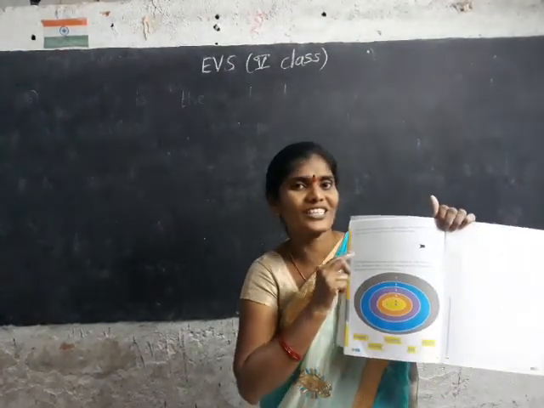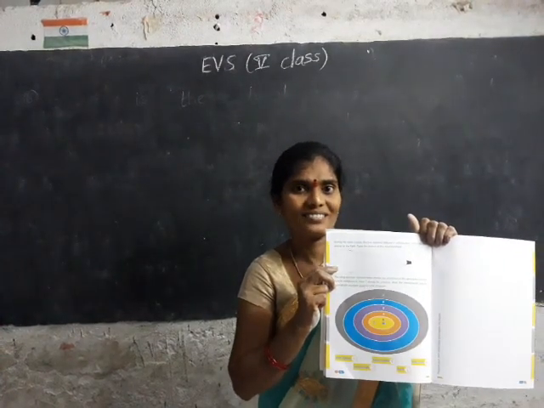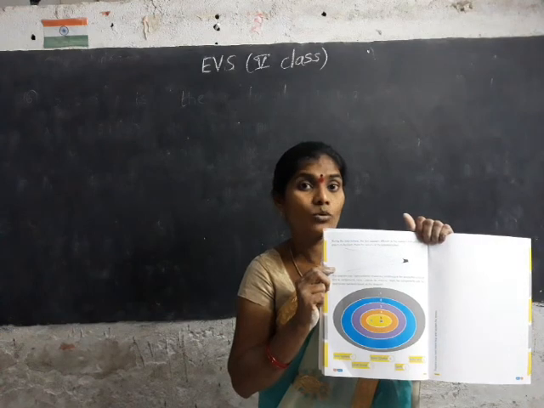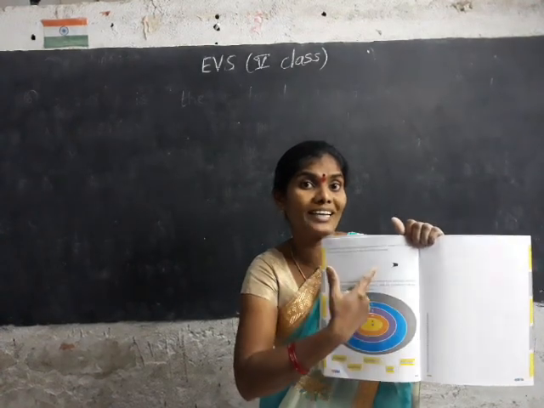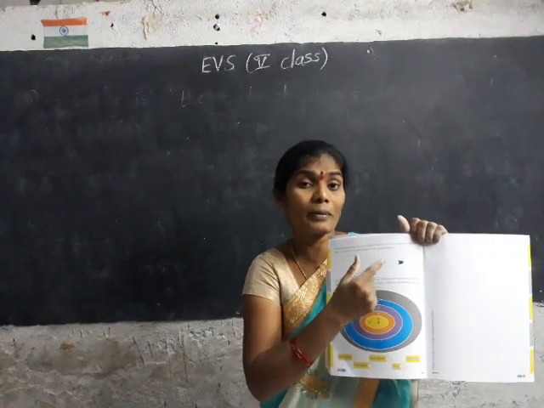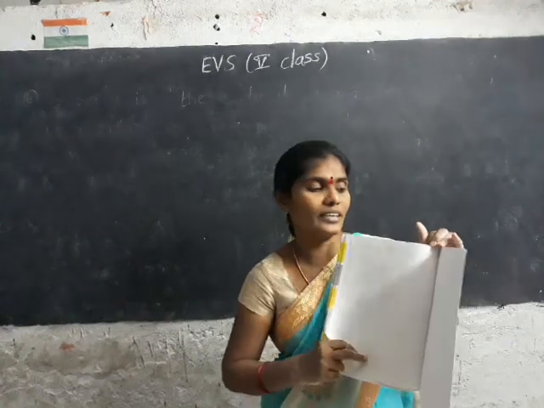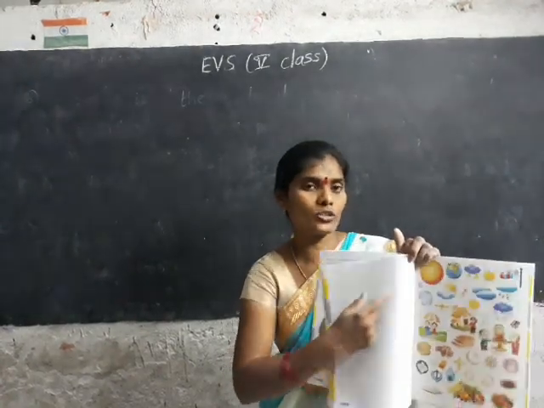You must paste the stickers according to their places. Solar eclipse, no? The moon comes in the middle. Here sun, here earth. You must paste the pictures. The stickers are at the end of the book, on the last page.